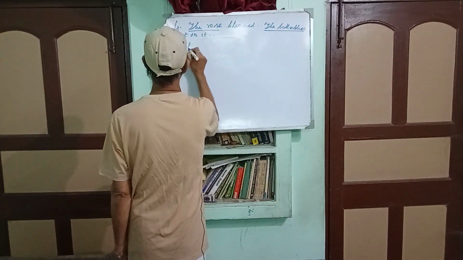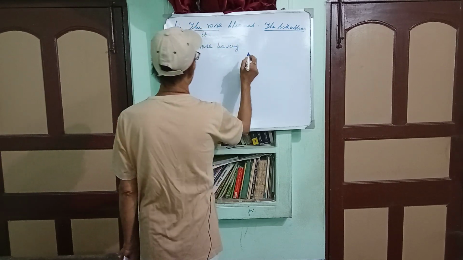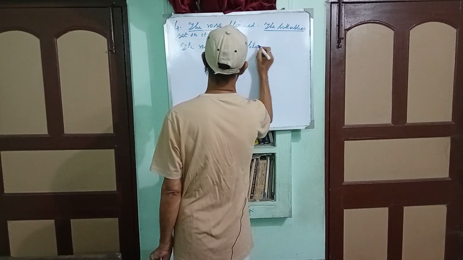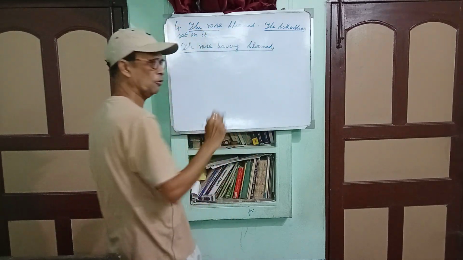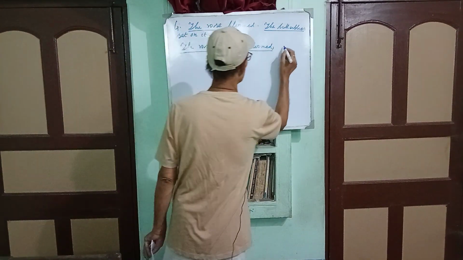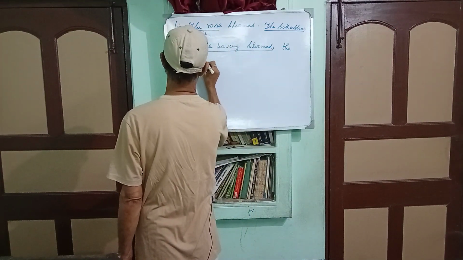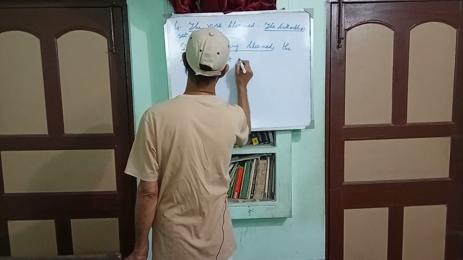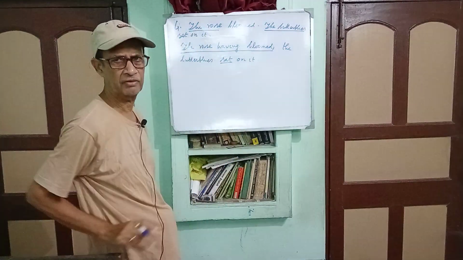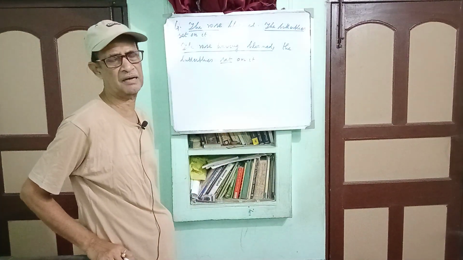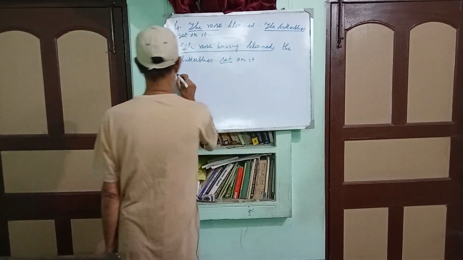The rose having bloomed, the butterflies sat on it. This part, the rose having bloomed, is nominative absolute or absolute phrase. And sat is the only principal verb or finite verb. So it is an example of simple sentence. Now let us come to the fifth example.